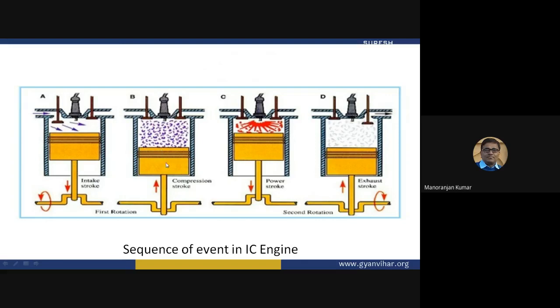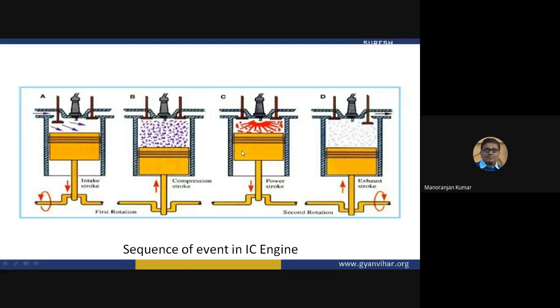Now the second event, the compression event. In the compression event, the piston will move upward, the inlet valve will be closed, and the exhaust valve will remain closed. So this becomes an airtight chamber. The piston is moving upward, air gas and combustion gas are there, so a much larger amount of heat will be released, and blasting will be there.